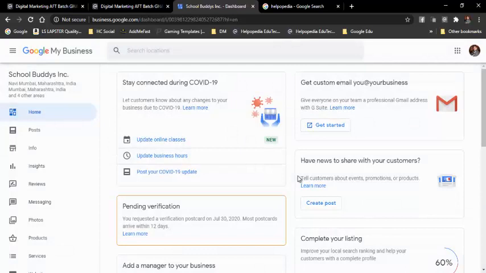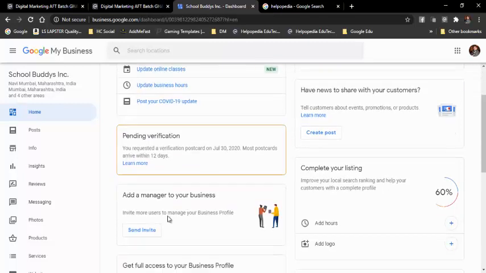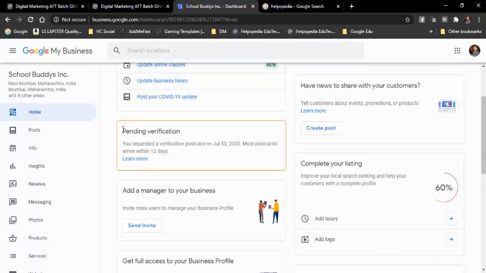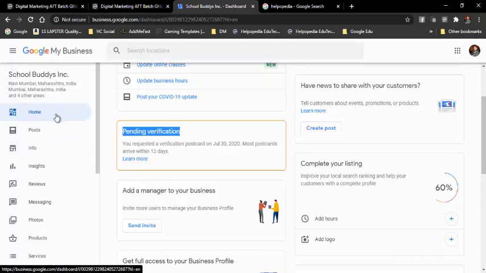So okay, now we are done with the registration process, and we are inside of managing our Google My Business. See over here it says pending verification. This pending verification is where I need to add that verification code. So now how will I enter? Where do I need to add it?